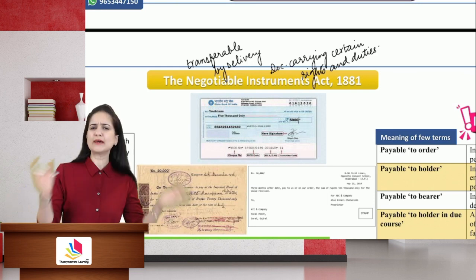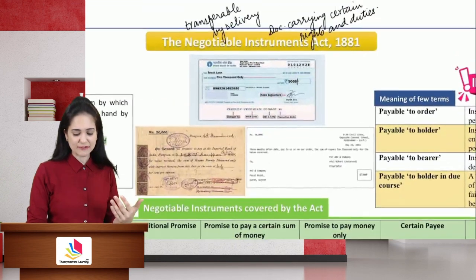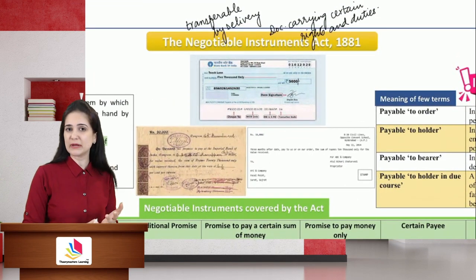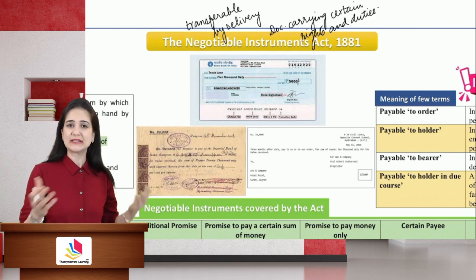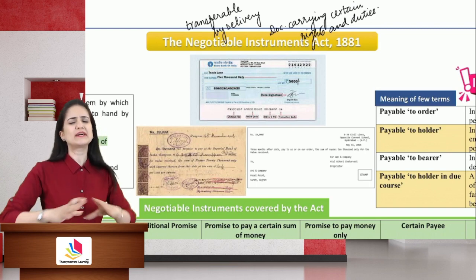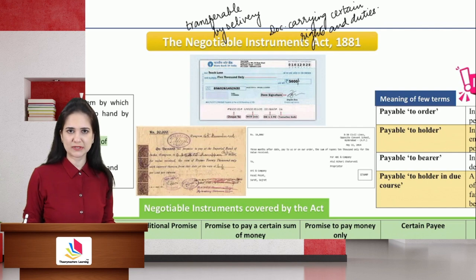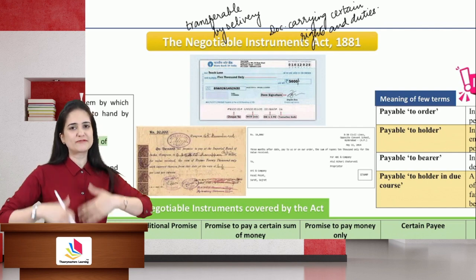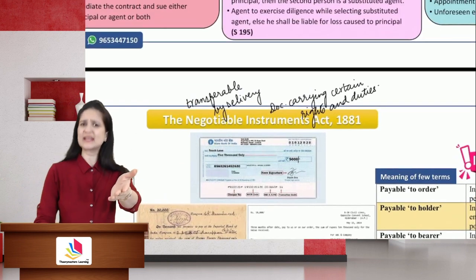Now there are many negotiable instruments, like we have check, promissory note, bills of exchange, government promissory note, hundis, delivery orders, bill of lading. There are many negotiable instruments. The benefit of these instruments can be transferred from one person to another just like cash.